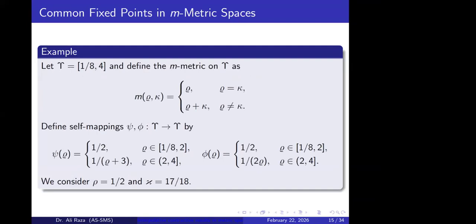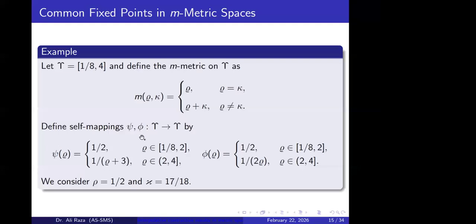Next, this is an example which appears for the case when our corresponding distance structure is not an ordinary metric. Generally, when rho is equal to kappa, that is, when the elements are the same, the corresponding distance is zero. But when we are talking about partial metric spaces or M metric spaces, this does not happen. So it is generalizing that distance structure. In that case, we choose the simplest example, where if both elements are the same, then we take that element as it is.